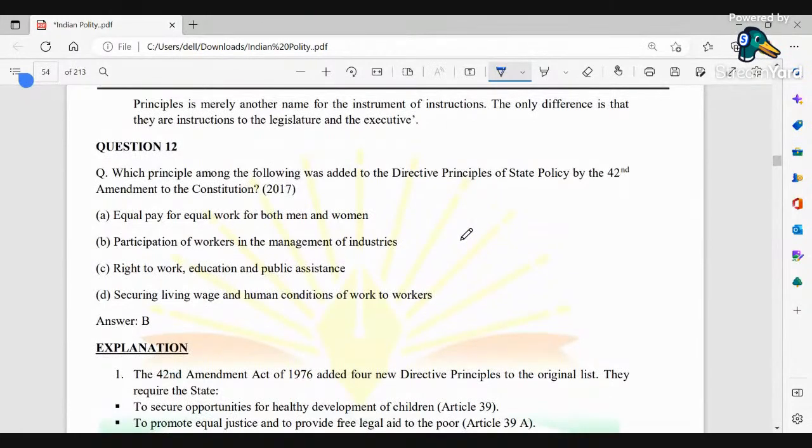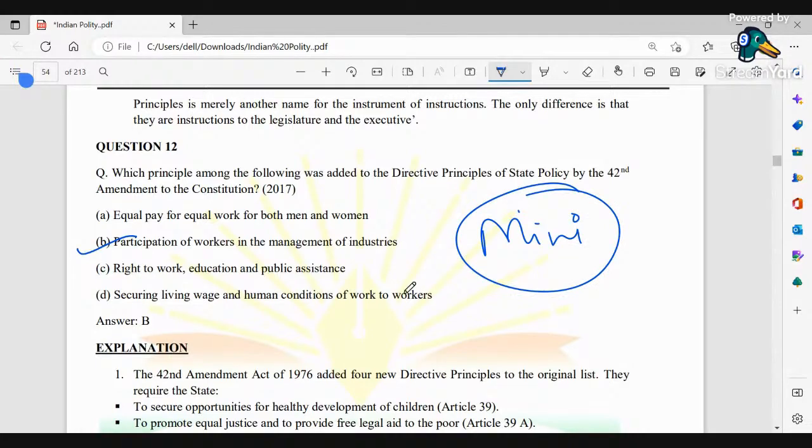which principle among the following was added to the DPSPs of state policies by the 42nd Amendment Act? Obviously, here पे participation of worker in the management of industries. Okay, so this was basically added to the DPSPs by the 42nd CAA 1976, which is also known as the mini constitution of our country. Okay, then